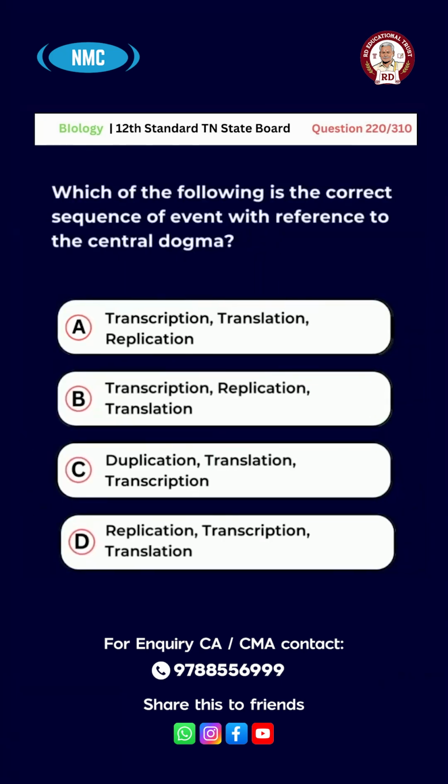Question number 220. Which of the following is the correct sequence of event with reference to central dogma? Option A. Transcription, translation, replication. B. Transcription, replication, translation. C. Duplication, translation, transcription. D. Replication, transcription, translation.